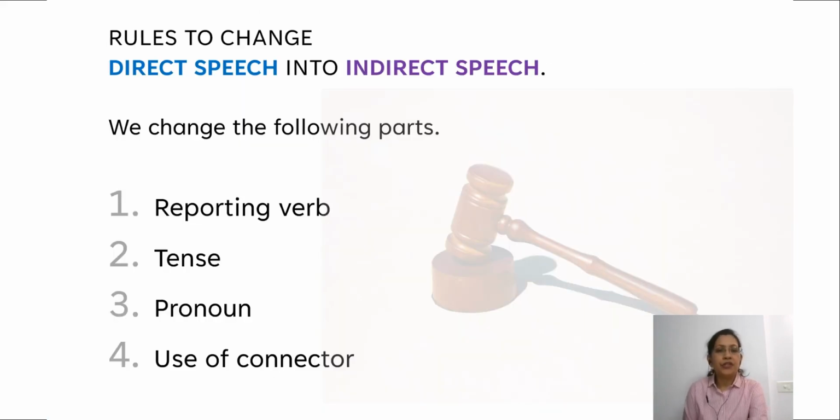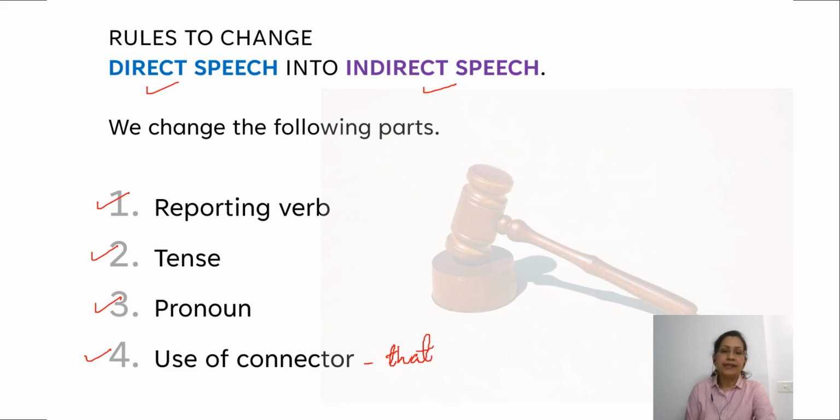When we have to change sentences from direct speech into indirect speech, we need to keep in mind certain things where the changes occur. And these are the places where the changes occur. The reporting verb changes, the tense changes, pronoun changes, and use of a connector is mostly used. Use of a connector, that, which is often used in most sentences.